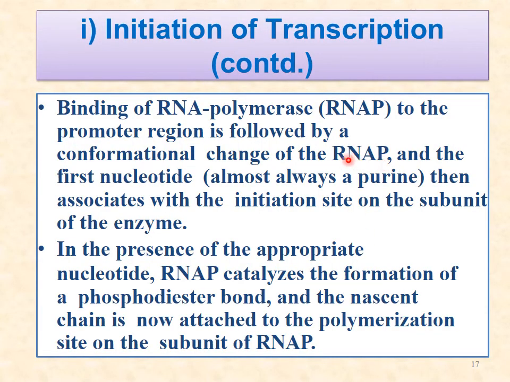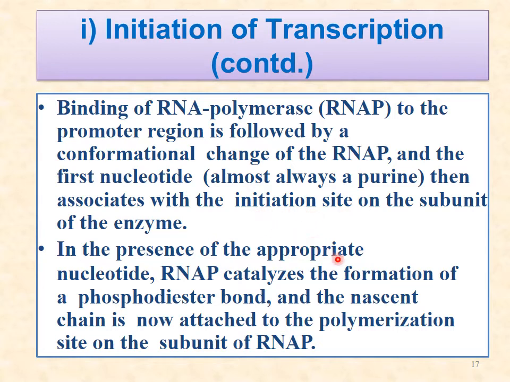In initiation, the binding of RNA polymerase to the promoter region is followed by a conformational change in RNA polymerase, and the first nucleotide, a purine, will always be associated with the initiation site on the subunit of the enzyme.